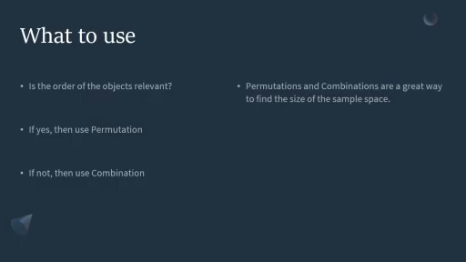Okay. So when you're looking at whether it is a combination or permutation, you want to ask, does the order of the objects matter? Is it relevant? If it is, then it's a permutation. If it's not, it's a combination. Permutation and combination are a great way to find total sample size, but they're not going to find the probability. So use permutations and combinations to find sample size, not the other way around.